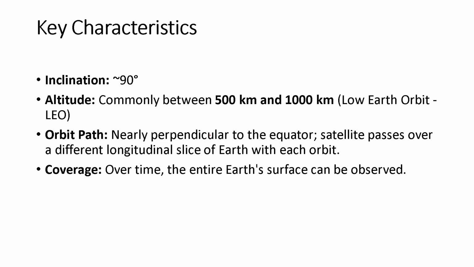So these are the key characteristics. Inclination 90 degrees, altitude commonly between 500 kilometers to 1000 kilometers. This is a low Earth orbit, okay, and the orbit path is nearly perpendicular to the equator. Of course, this passes over the poles, so it is perpendicular to the equator. The satellite passes over different longitudinal slices of the Earth with each orbit. Over time, the entire Earth surface can be observed. That's the importance.